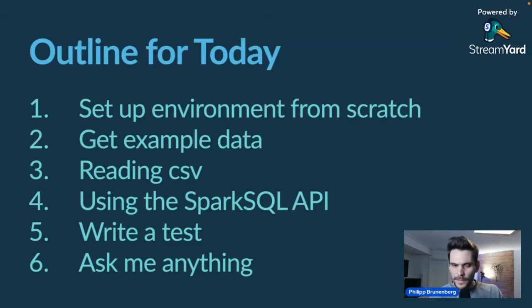And then we're going to read this data as CSV in the correct format with the correct data types and column names and so on. And then we are going to build a simple use case using the Apache Spark SQL API. And depending on how fast we are going to be, I will write a test, and then I will answer all of the questions that you may have.